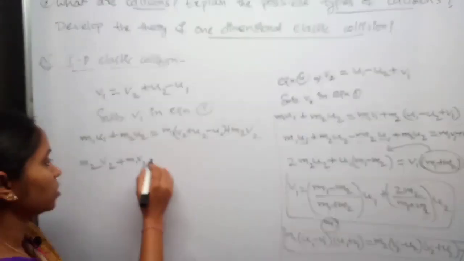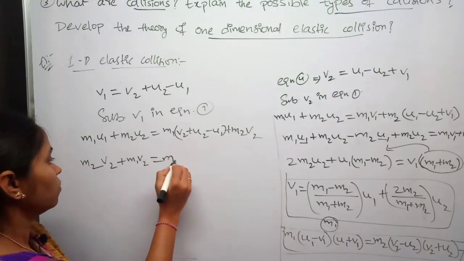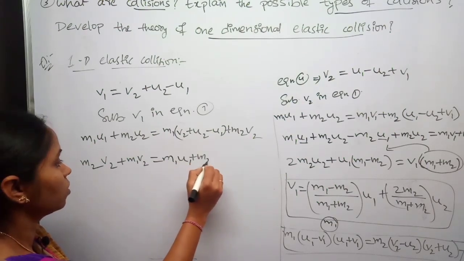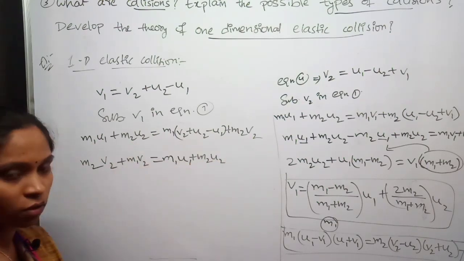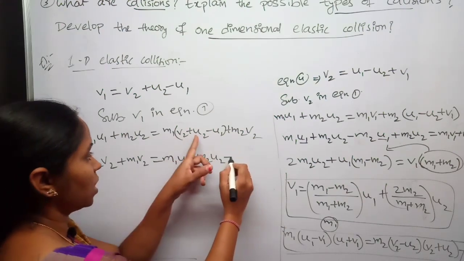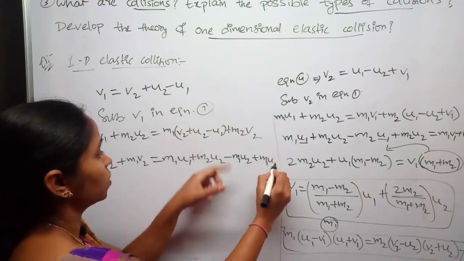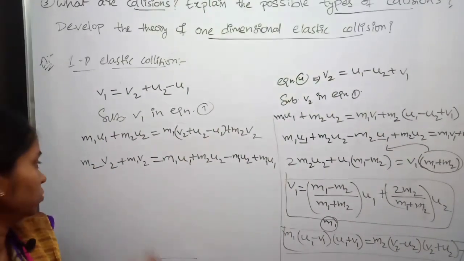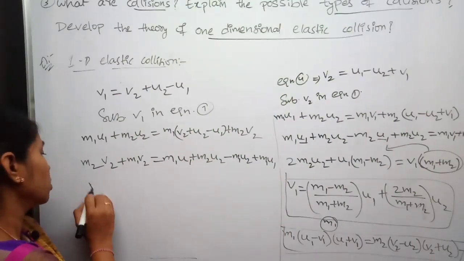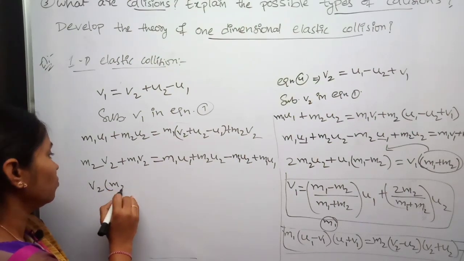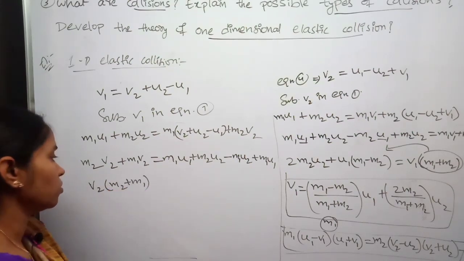And remaining terms on another side, m1 u1 plus m2 u2, this will be minus m1 u2 plus m1 u1. You solve it.